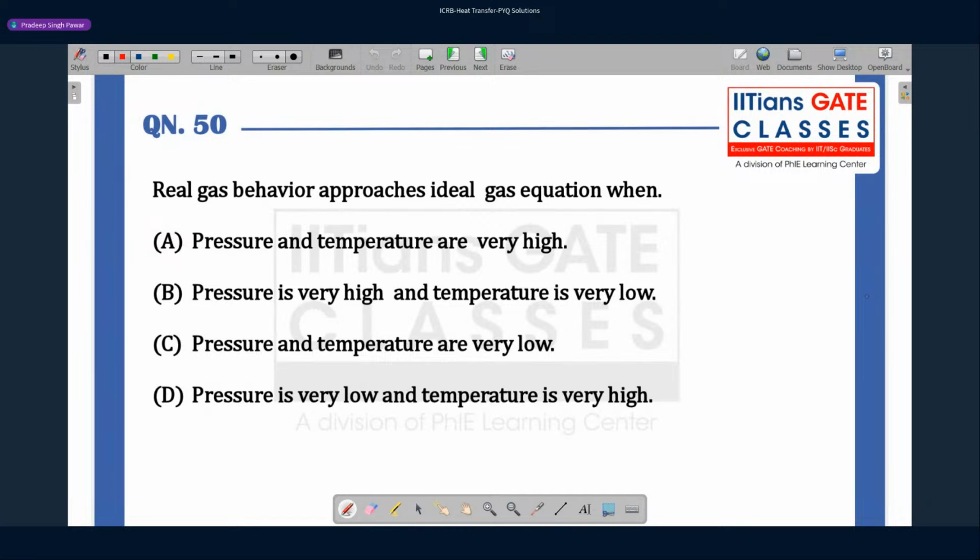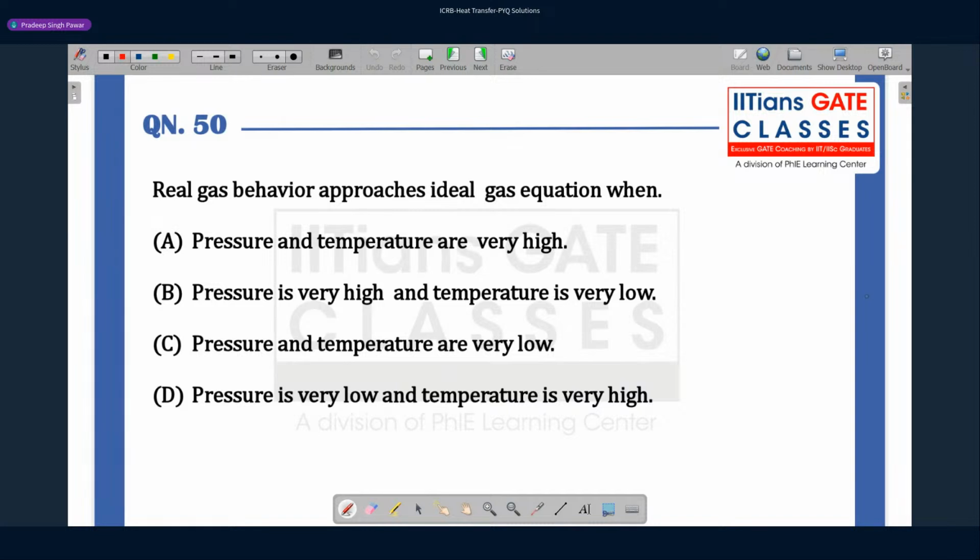Okay, so this particular problem says the real gas behavior approaches the ideal gas equation when... In thermodynamics, we have extensively used the ideal gas approximation while solving a number of problems. But we know that the ideal gas equation is a model for the pressure, volume, and temperature behavior of gases, and this model is not valid for all pressure, temperature, and volume conditions.